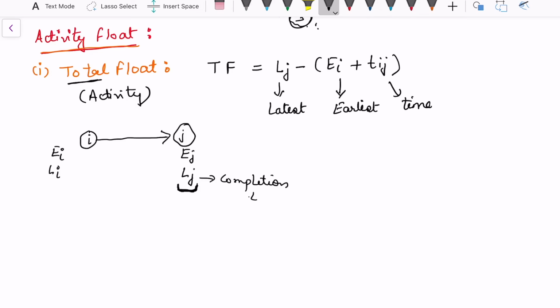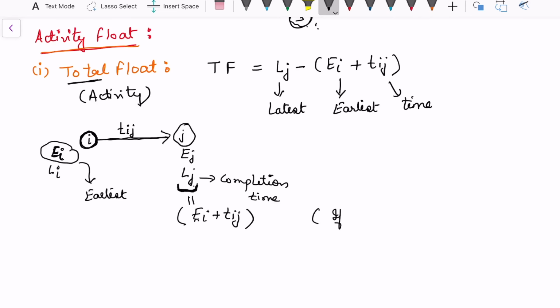To trace out the completion time and understand the gap, we must compare this with the earliest time. In the earliest time, this event can start at any time after Ei, and this activity takes the time Tij. So the amount should be Ei plus Tij. If Lj is equal to Ei plus Tij, then there is no float, and hence no gap.